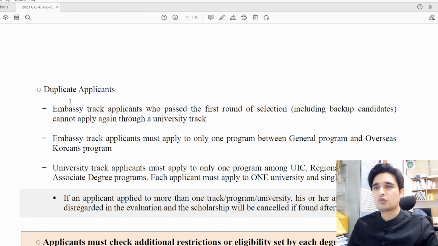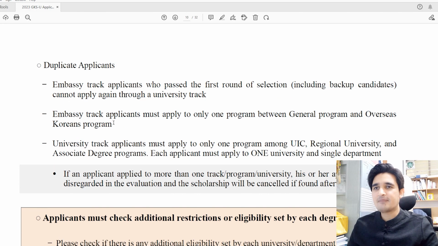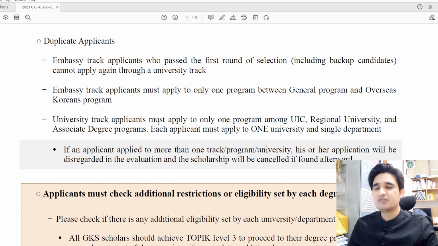So you must apply to only one track. Whether you want to apply for the embassy track or the university track, choose only one track. And embassy track applicants must apply to only one program between the general program and the overseas Korean program. So you have to choose only the general or the overseas Korean option. And university track applicants must apply to only one program among UIC, regional university and associate degree program.